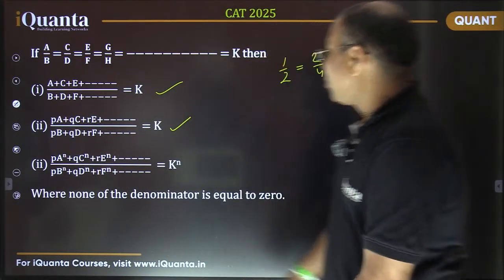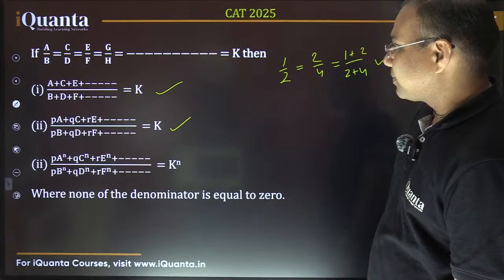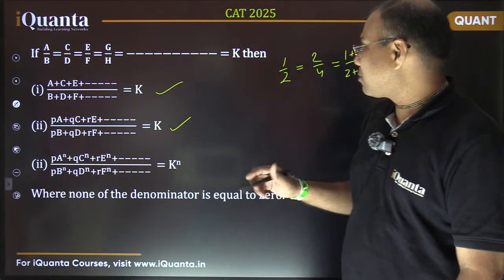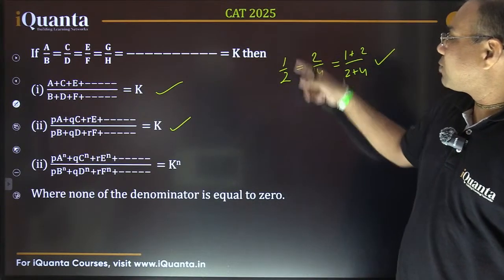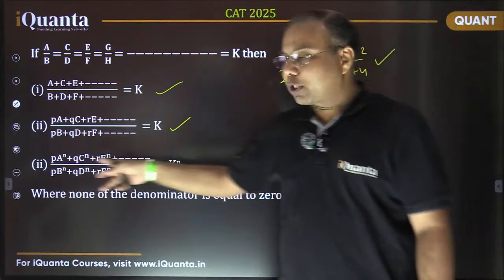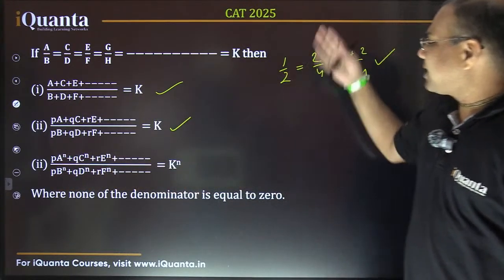Okay, so let's move further. Let's take an example for this part also. Let's use the same expression. So this 1 by 2 equals 2 by 4. I'm taking this part only. So according to this property, what is going to happen? Let's just make it square.